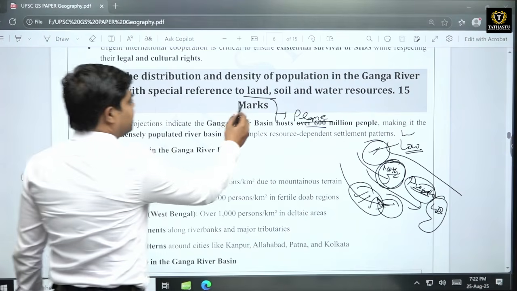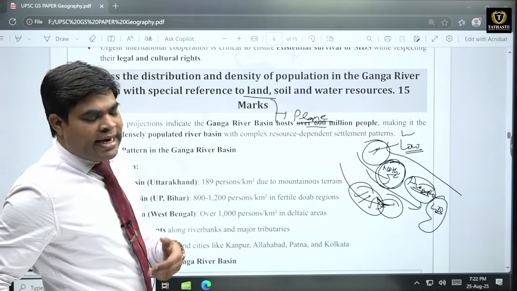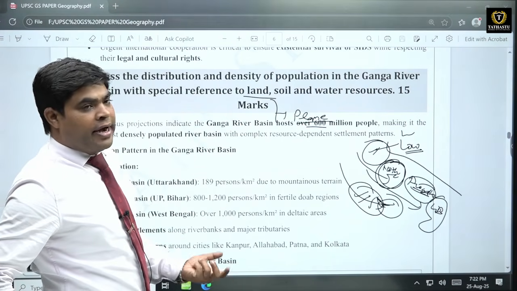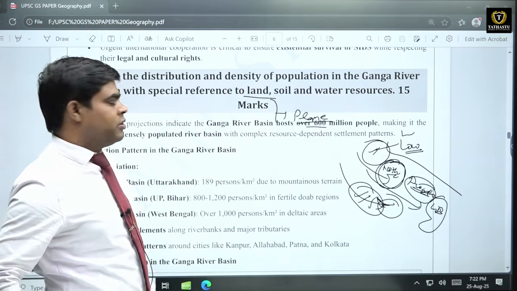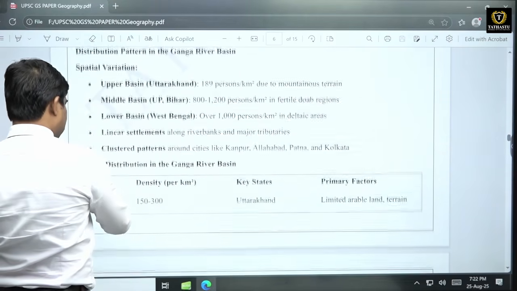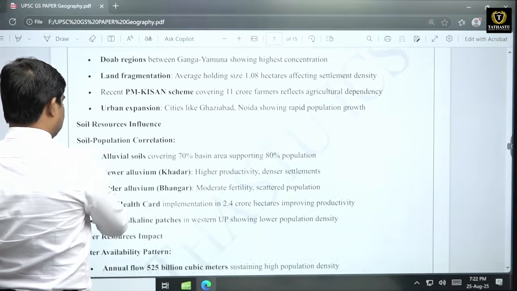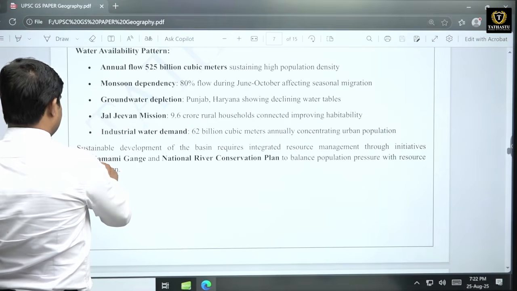And because of this land, soil and water, industries also developed. Because of those industries, various urban trade centers also developed. And these urban centers form into some clusters also. So you have to write these various factors.